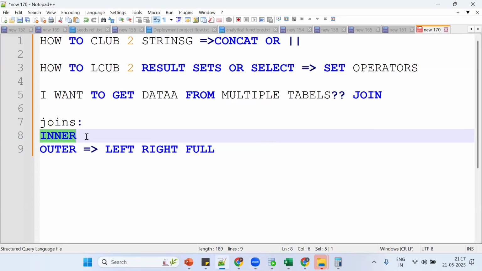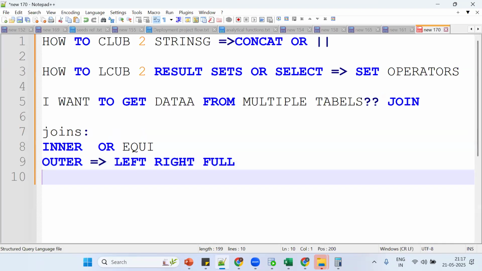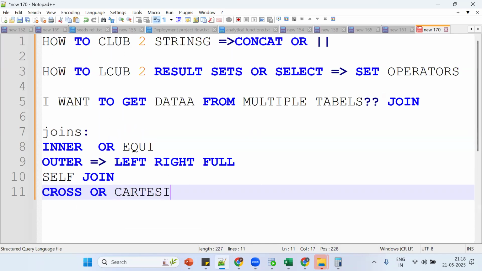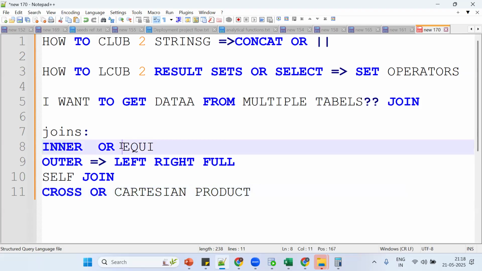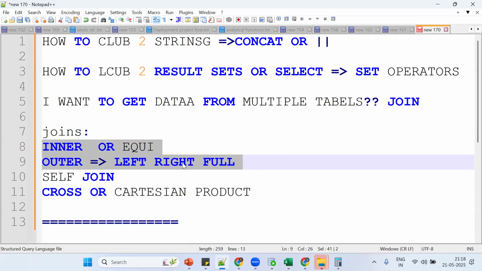So inner join is also called equijoin. Same thing in left outer, right outer, full outer, in a similar fashion. We're also having self join and cross join or Cartesian product. So inner or equijoin, left outer, right outer, full outer, self join, cross or Cartesian product. These are the main things. There are so many things, but we'll use these in real time: inner, left, right, full outer.